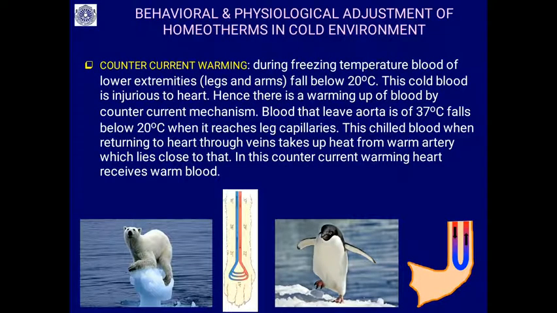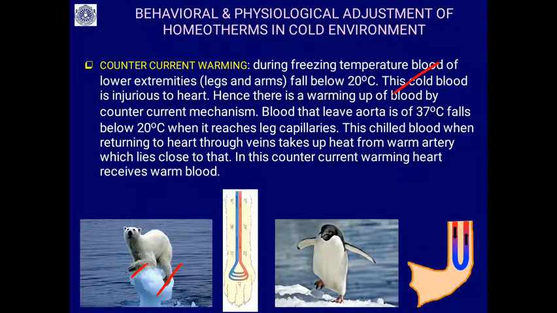A very important one is counter current warming. During freezing temperature, the blood of the lower extremities, see here the polar bear sitting on the ice or iceberg, the temperature in the extremities, in the legs, is below 20 degrees centigrade. If this cold blood enters the heart, it is very dangerous or injurious to the heart.